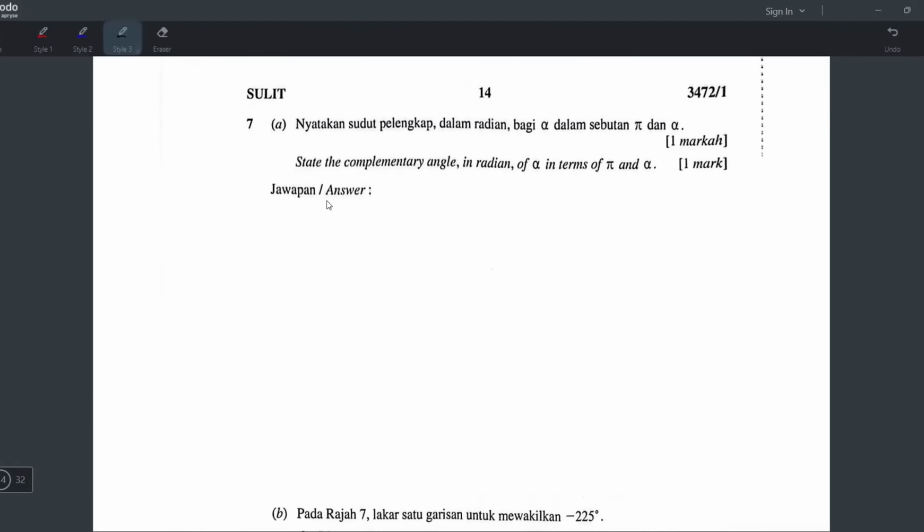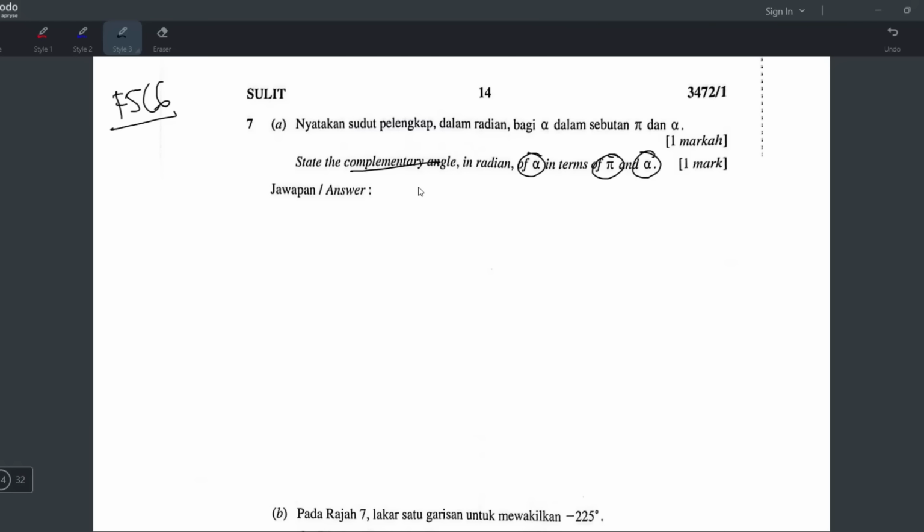This one confirm trigonometry from Form 5 chapter 6, trigonometric functions. Okay, state the complementary angle in radian of alpha in terms of pi and alpha. If you don't know what's the meaning of complementary angle, then definitely you leave it blank, because if you don't know the meaning, mesti you tak boleh buat, right? So I want you all to tell me in the comment section whether you did this correctly or not, whether you know what's complementary or not.